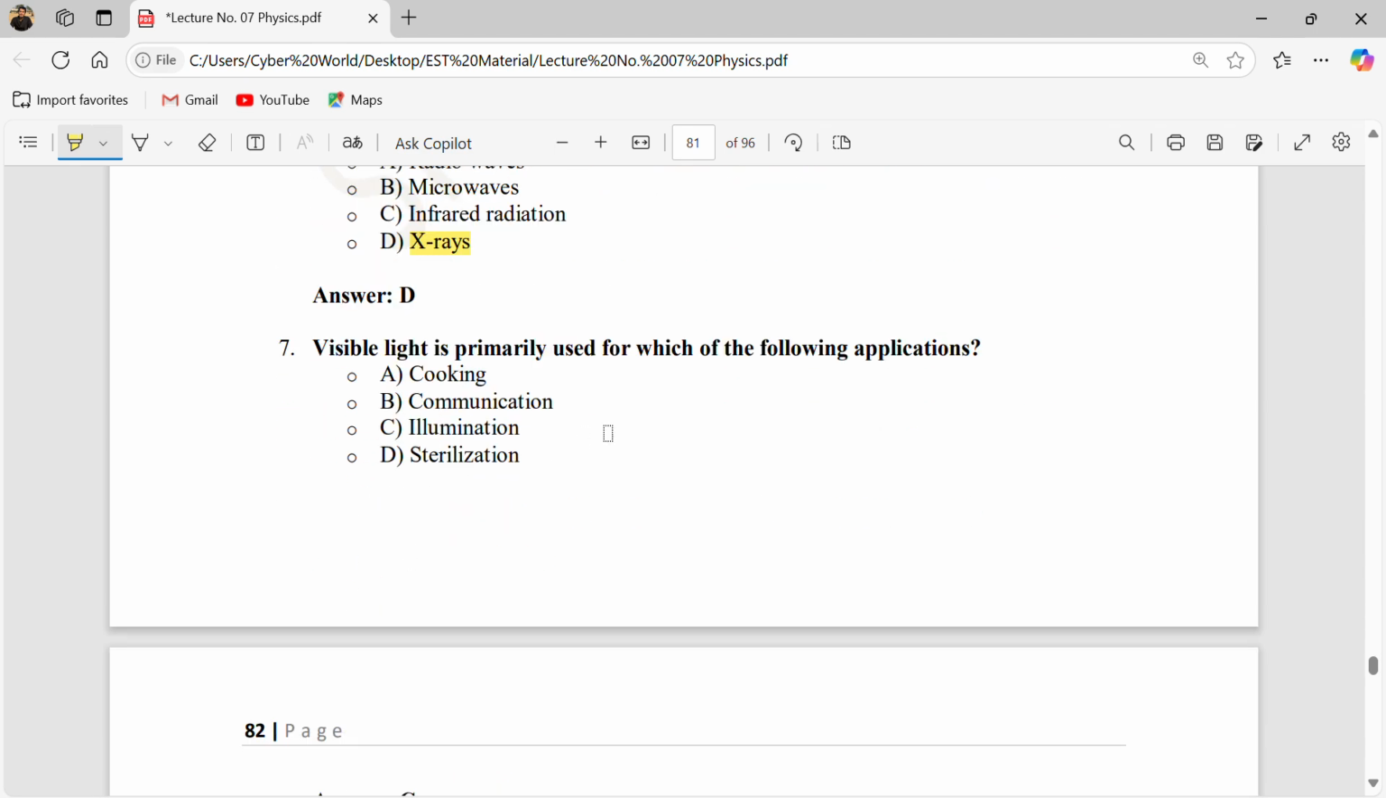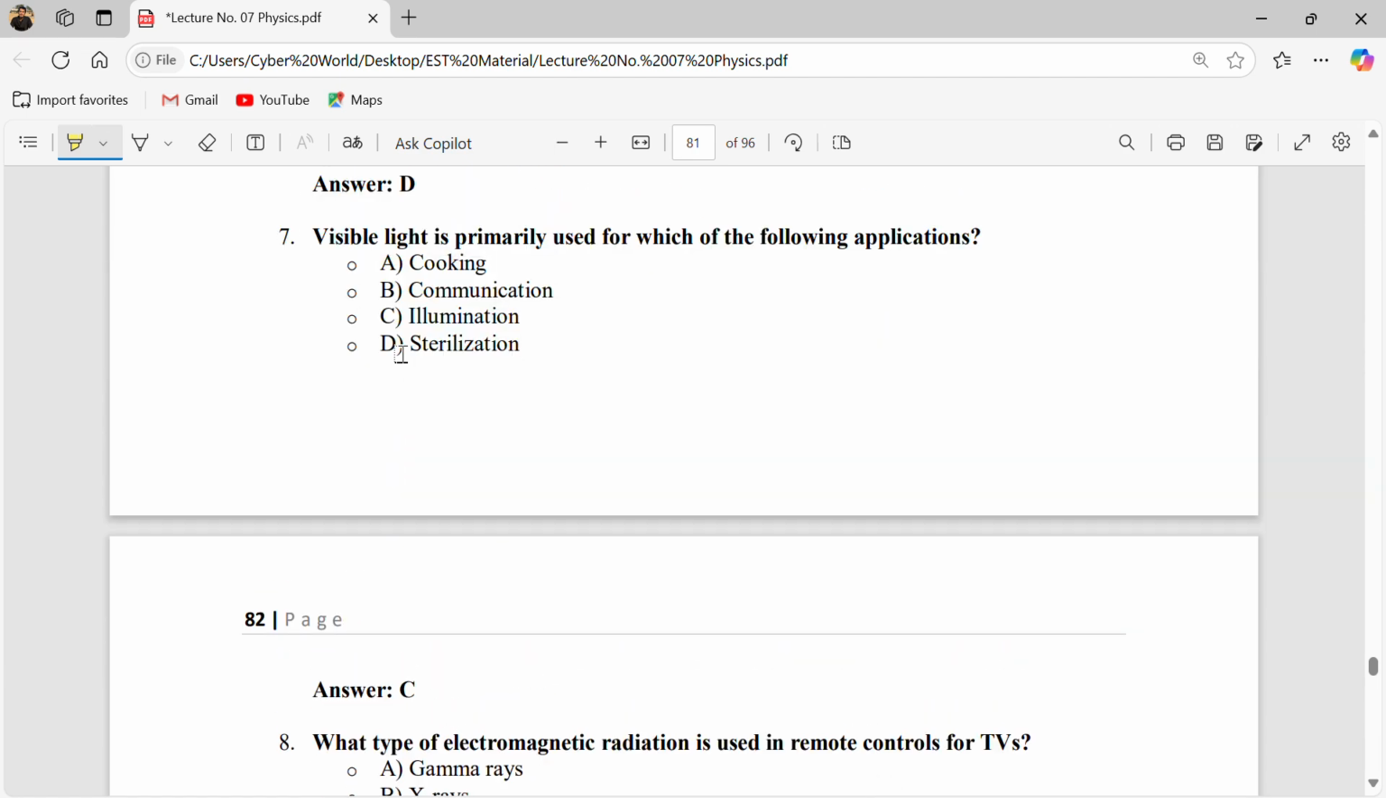Visible light is primarily used for which of the following applications? Cooking, communication. For cooking, we use microwaves. For communication, we use radio waves, or you can say microwaves again. For sterilizing, we use gamma rays. For illumination, so the correct answer is C. To see objects, we use visible light.